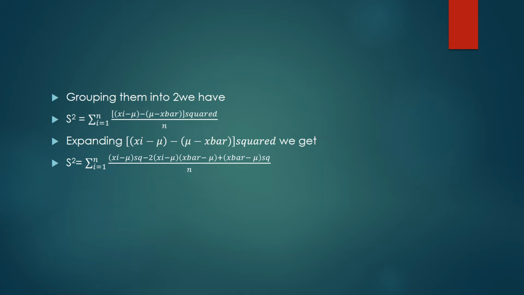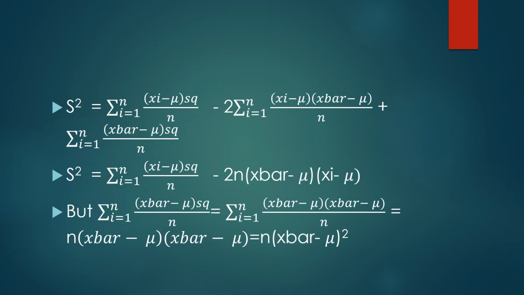Then when we expand this, we get S squared is equal to the summation from i equals 1 to n of xi minus mu, everything squared, minus 2 in bracket xi minus mu, bracket x bar minus mu, plus x bar minus mu, everything squared, all over n.